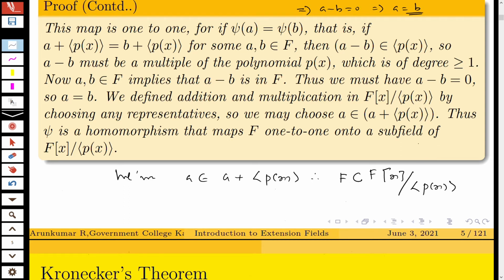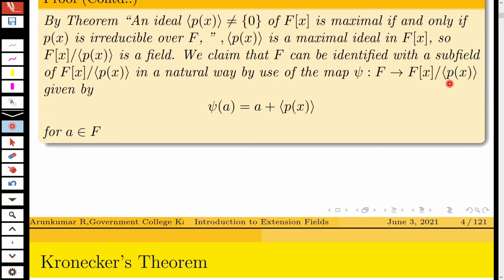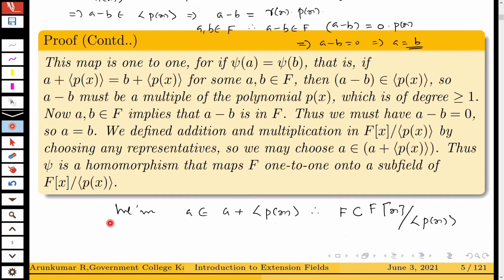That is, psi is a homomorphism that maps F 1-1 onto a subfield of F[x] by the ideal generated by p(x). Psi from F to F[x] by the ideal generated by p(x), given by psi of a is equal to a plus ideal generated by p(x), is 1-1 and onto a subfield of F[x] by the ideal generated by p(x), and it is a homomorphism. Thus, psi is a homomorphism that maps F 1-1 onto a subfield of F[x] by the ideal generated by p(x).